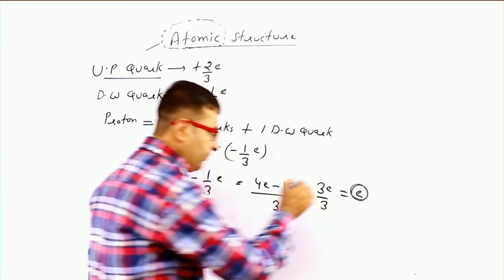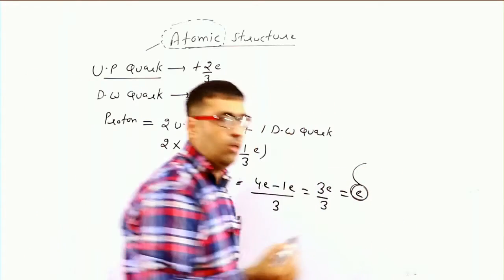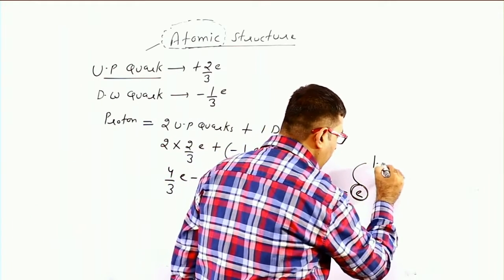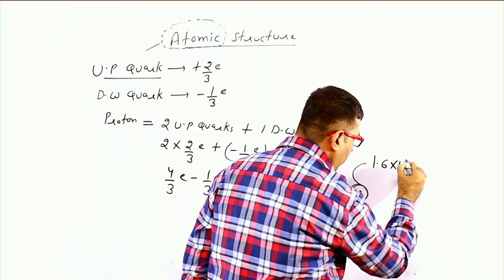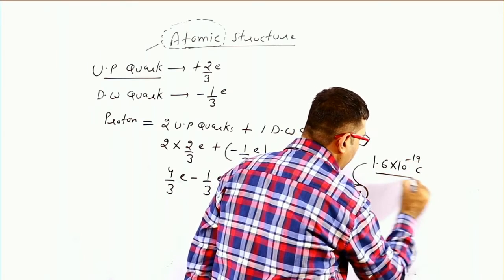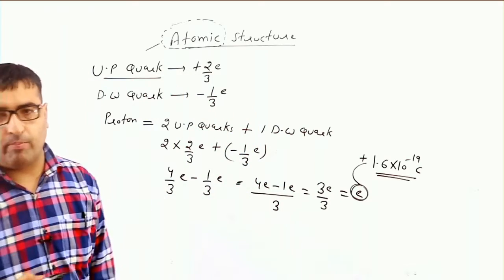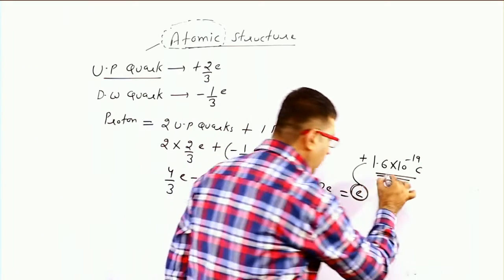If we take only the magnitude, then e has a magnitude of 1.6 into 10 to the power minus 19 coulomb. If we take it with a positive sign, it becomes the charge on a proton.